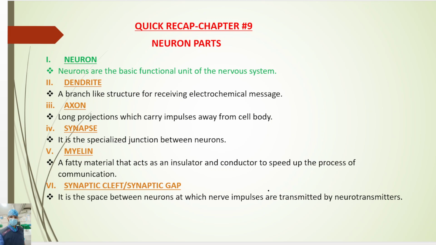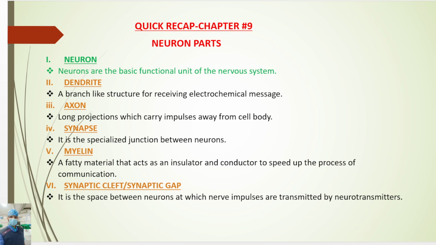This is quick recap chapter 9. So yesterday we studied what is the nervous system and what are the classifications of the nervous system. From today we will discuss neurons and the parts of the neurons. So without further delay, let's start this topic.